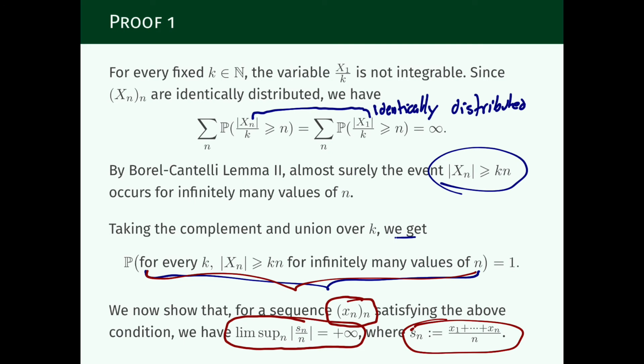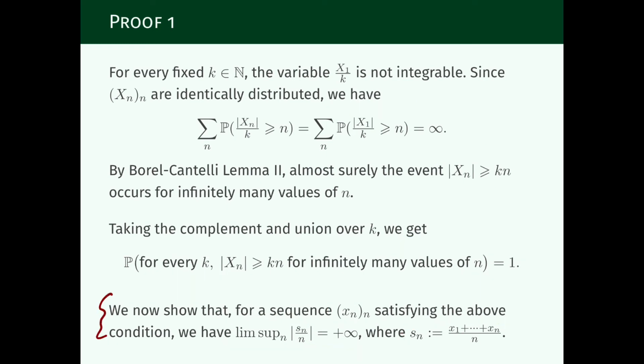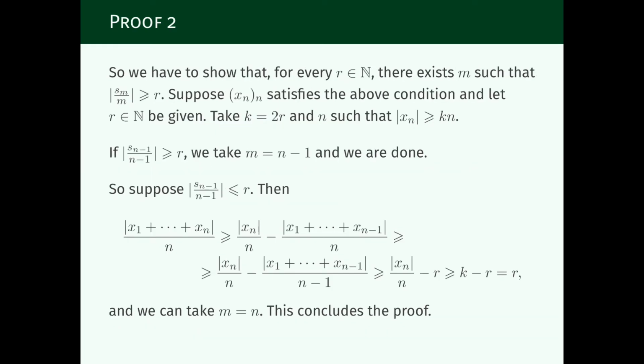So now what is left is to prove the claim in this paragraph here, and this is what we do in the next slide. What we have to show is that for every natural number r, natural is enough for our purposes, we can find some number m for which this average here is larger than r.